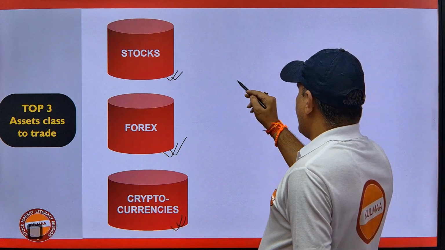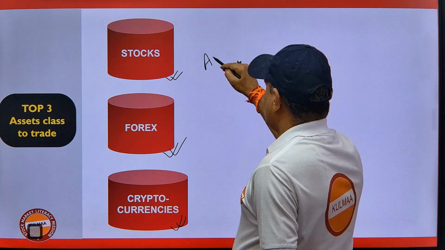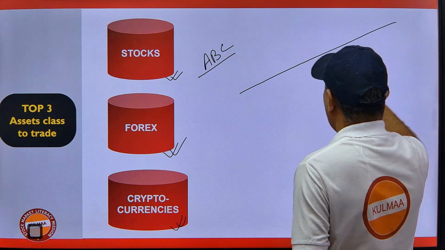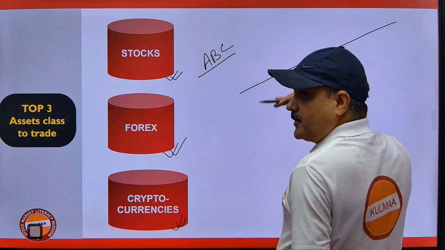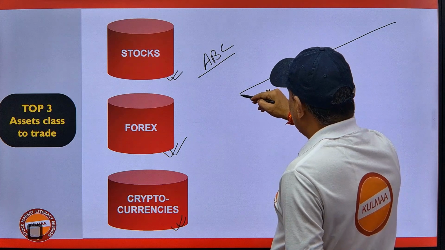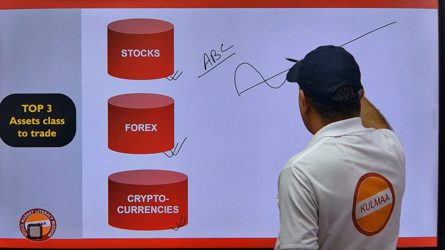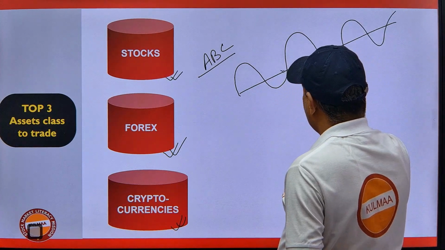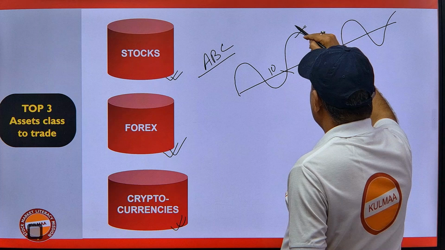Stock means, for example, there is one stock named ABC. If the company is good, the stock will go up. For example, this stock is going up like this. The price of this stock here is $10 and here is $20.